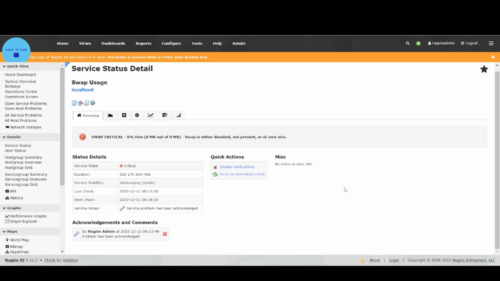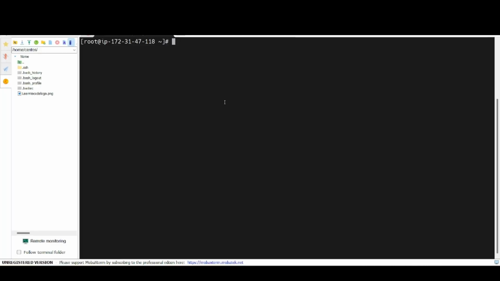Let me head back to my console, and if I do free -g, I will be able to see that only 1 GB of RAM is there and swap is 0, meaning no swap has been enabled. We can do swapon --show as well. As we can see, no swap has been added. So how to fix this? I also need some space from the drive that I can assign to the swap memory.